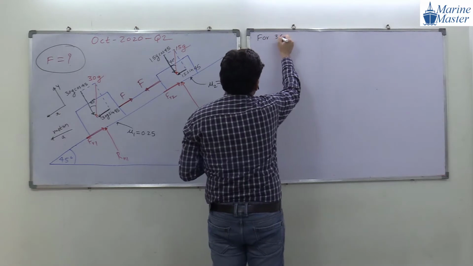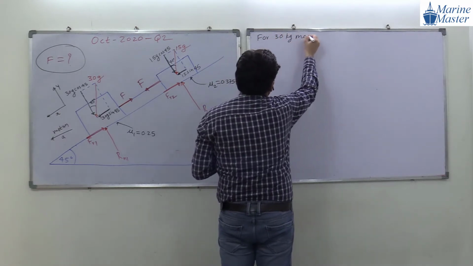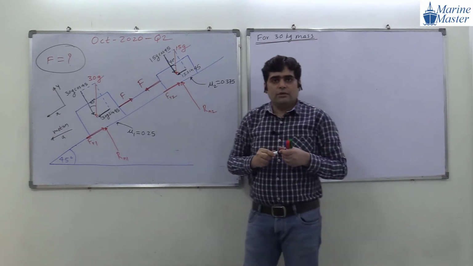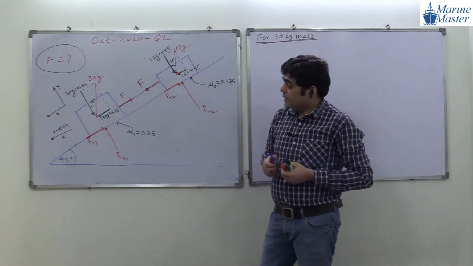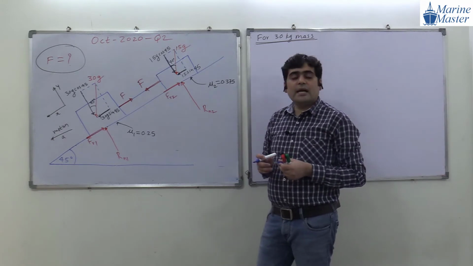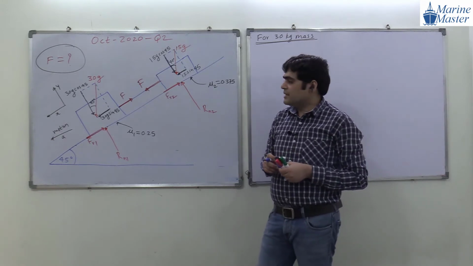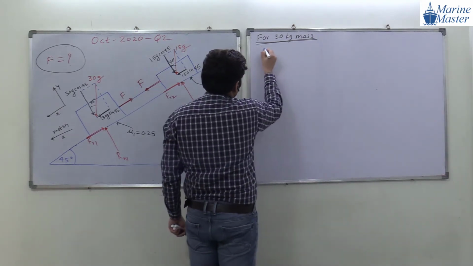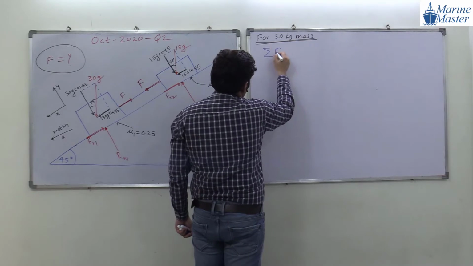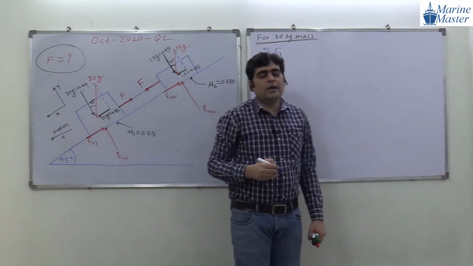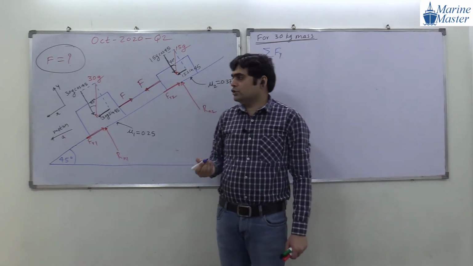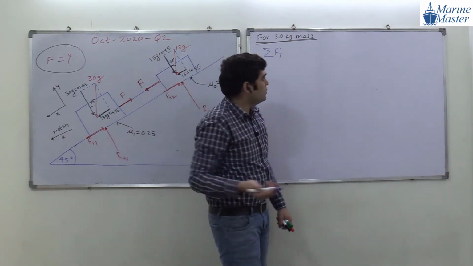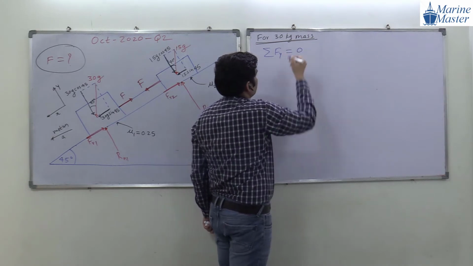For the 30 kg mass, everyone, please be careful. Try to see the scenario. Yesterday we made mistakes. So first of all, we will start our discussion with the summation of forces in Y direction. Is there any motion in Y direction? No motion in Y direction. So the summation of forces in Y direction will be equal to 0. Okay.